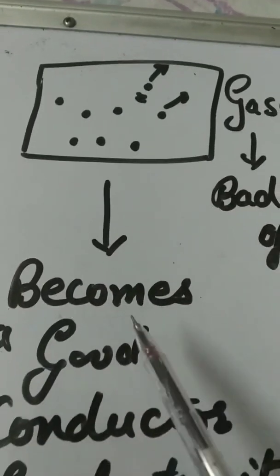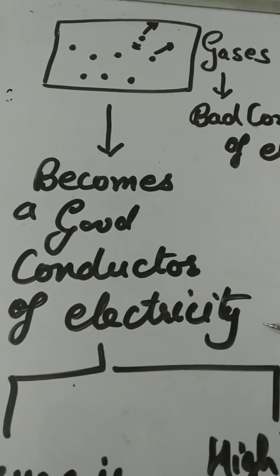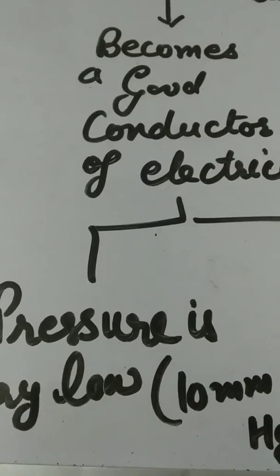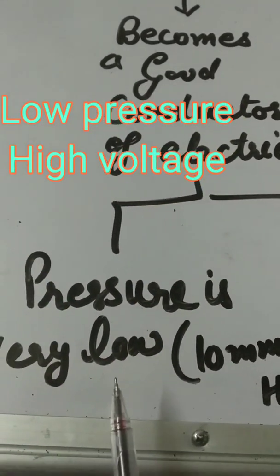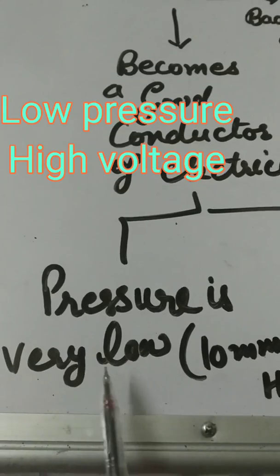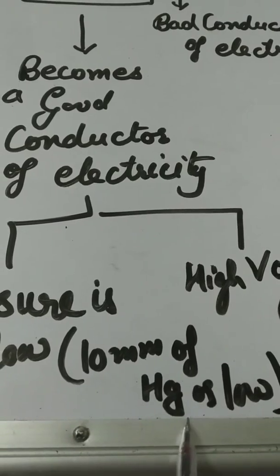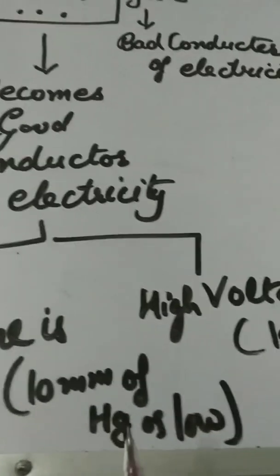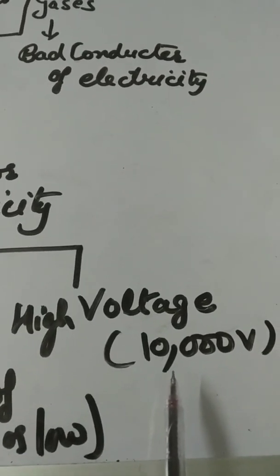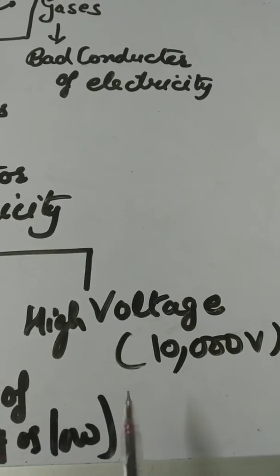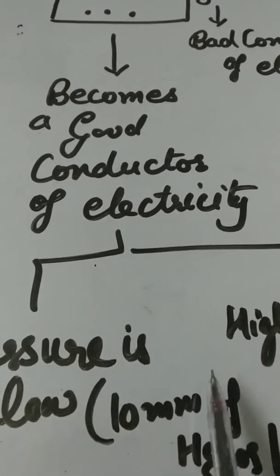But gas becomes a good conductor of electricity under some conditions. The conditions are: first, the pressure of the gas is very low, 10 mm of mercury or lower. Second, the applied voltage is very high, up to 10,000 volts. Under these two conditions, gases become good conductors of